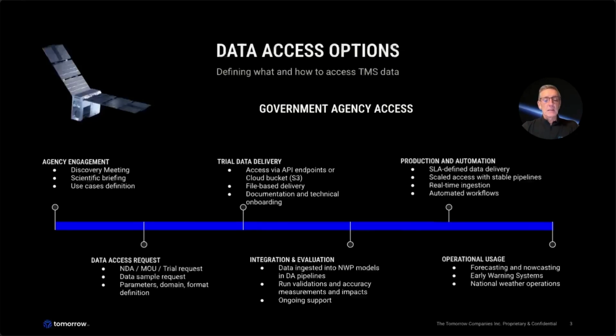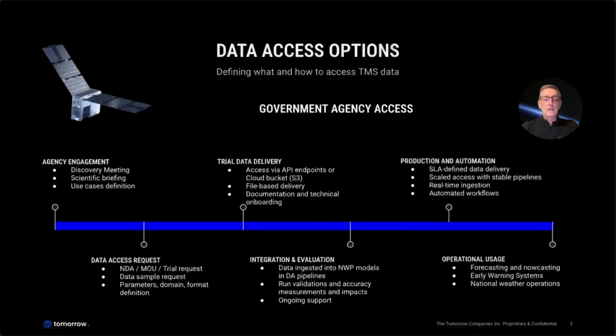Then we go to the trial data delivery, where we define data access and provide documentation and technical onboarding. The access can be provided either as API endpoints or cloud data buckets, such as S3, where the agency is able to pull data as previously specified. During this whole process, we will provide the necessary technical support as well.